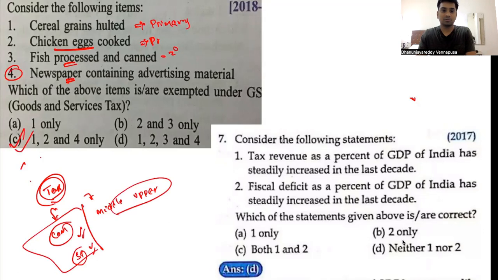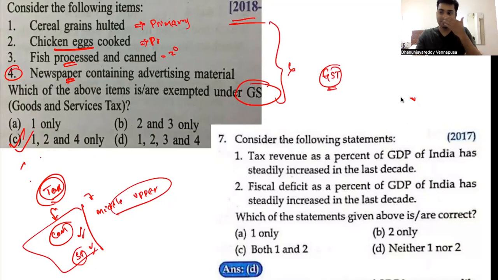One more thing, these types of questions they don't ask now, because as I said, this was introduced in 2017. So in 2018 they asked, 2017 they asked. After that, look at 2019, 20, 21, 22, 23. 5 years have passed by. They never asked this question, because even UPSC understood that the slabs in India were not fixed. So that does not play with the lives of the students, just like the government of India has played with the taxation structure with different types of slabs when GST was introduced. So leave it. This is not necessary. So this question won't be asked, but GST is important, guys.